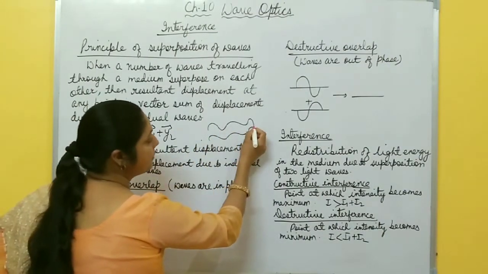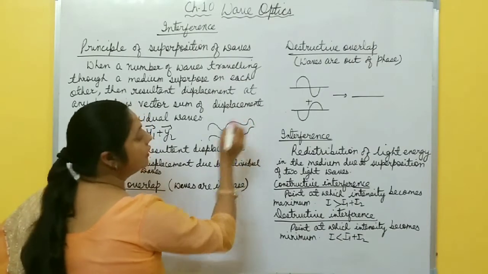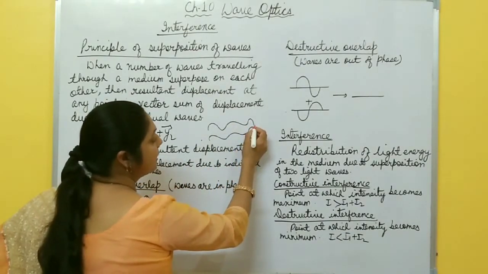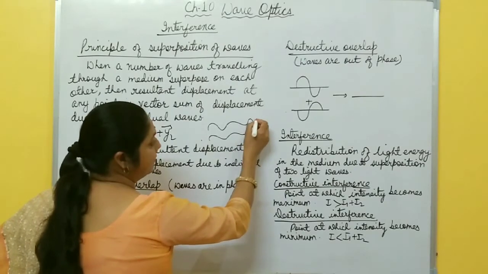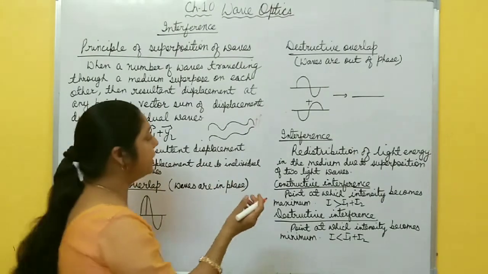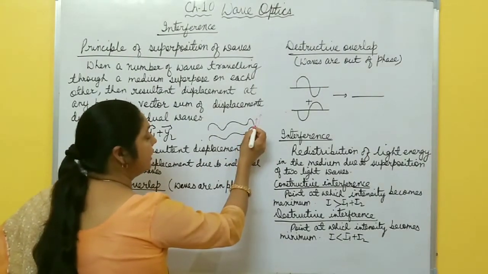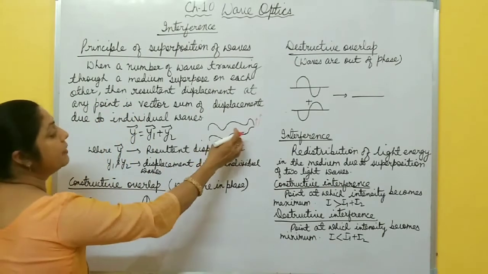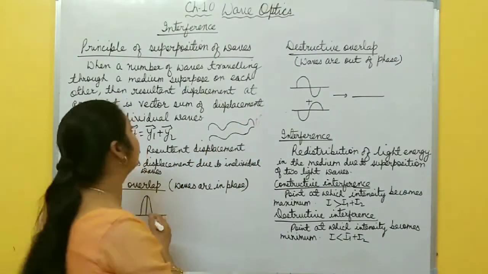These two waves superimpose at this point in the medium. Now what happens? The first wave displaces this particle by some amplitude. The second wave also displaces this particle by some amplitude. Then the total displacement of this particle is the sum of the displacements due to these individual waves.